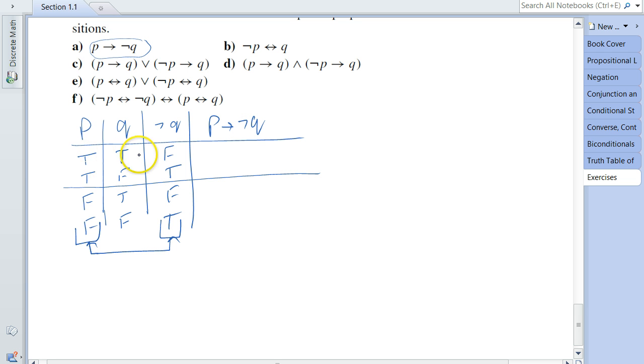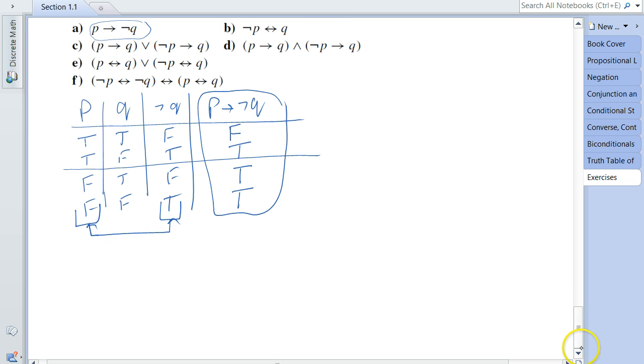So true implies false is false. This is the only case where it's going to be false. True implies true is true according to the truth table of the conditional statement. And false implies false is true, and false implies true is also true. And there you go. This is the truth table for statement A, or question A.